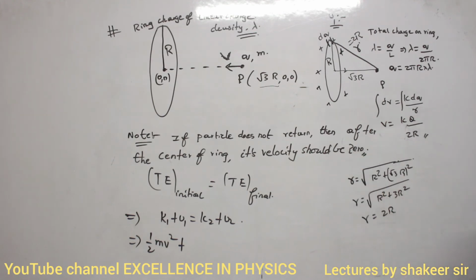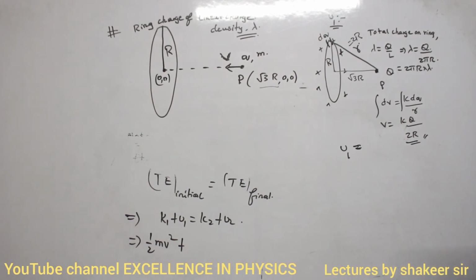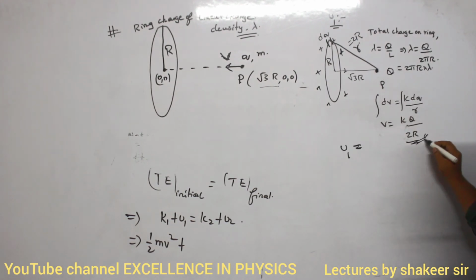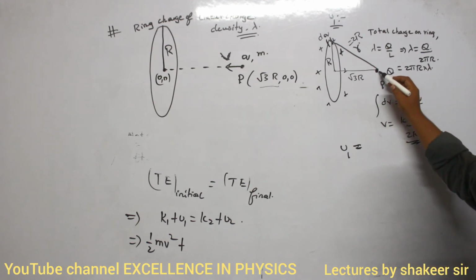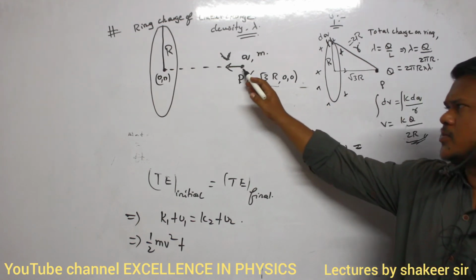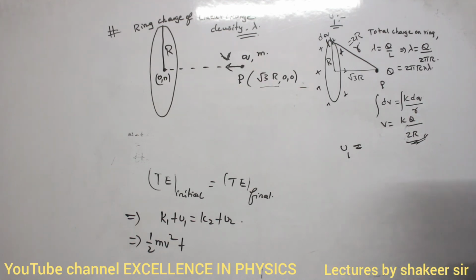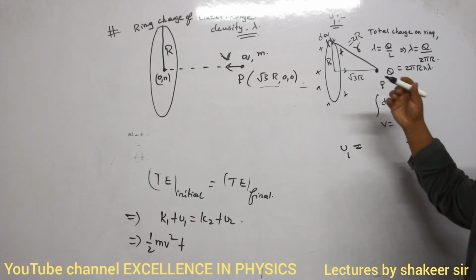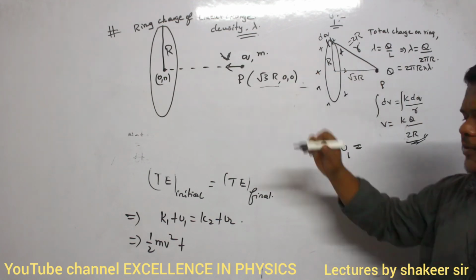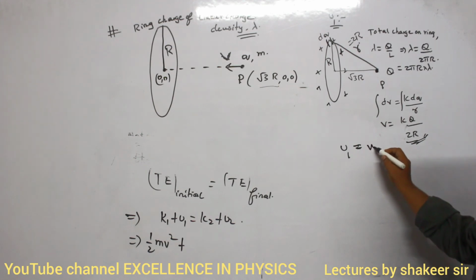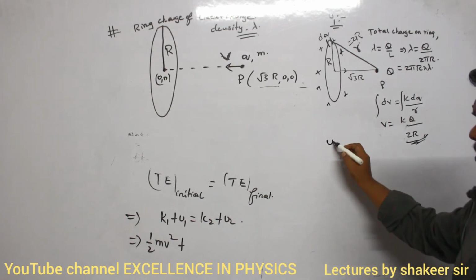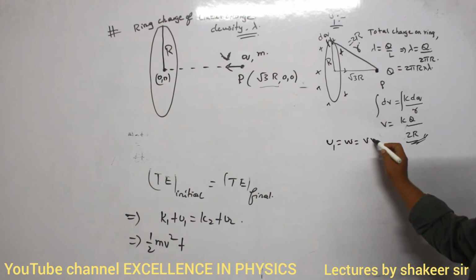First of all, make a note up to here, then we will continue with how we can calculate. So here the potential is KQ divided by 2R. Then how can I calculate the potential energy between this small q and the total ring charge? So what is potential energy? The amount of work done to bring this small charge from infinity to that point. So U1 can be written as work done per unit charge, or work done is nothing but V into q.